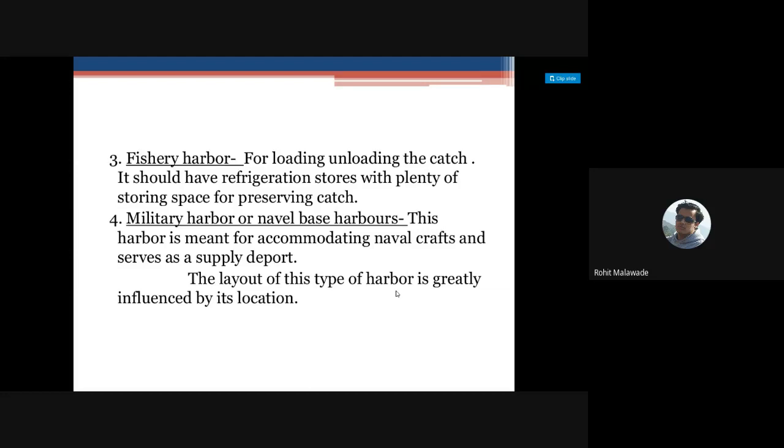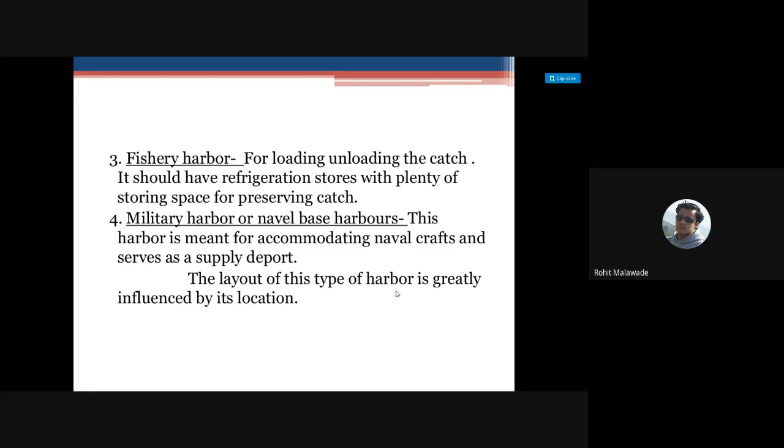Then a fishery harbor. Now fishery harbor, basically it is going to be loading and unloading of the fishes from where the fishing has been done. And in this particular harbor, we will be storing the fishes whatever we have got in refrigerators, right? And plenty of the storing space is going to be utilized for preserving of the fishes. Okay, so this is the fishery harbor.